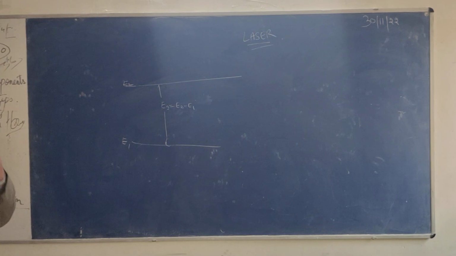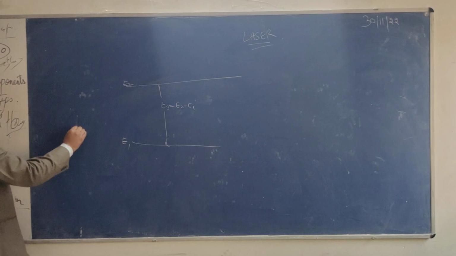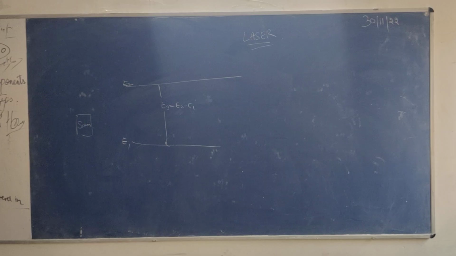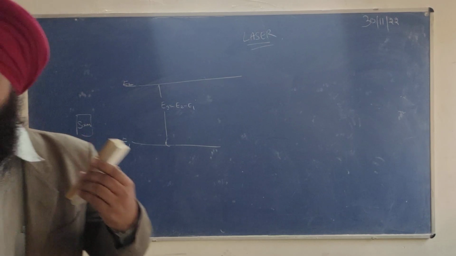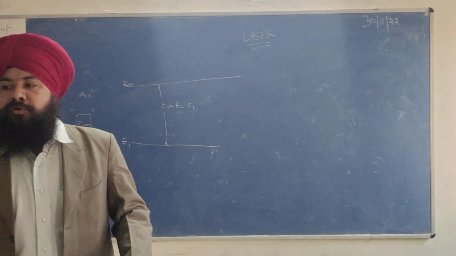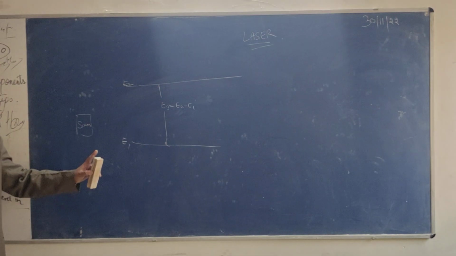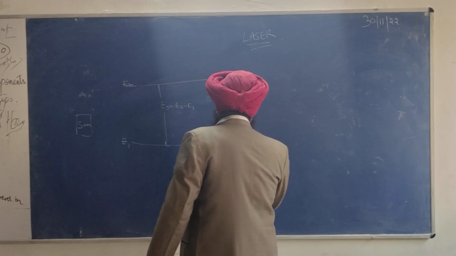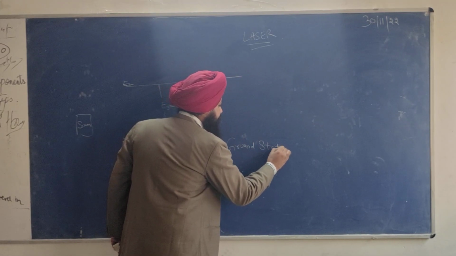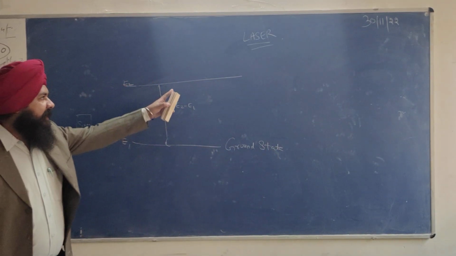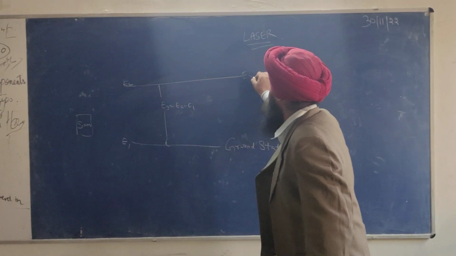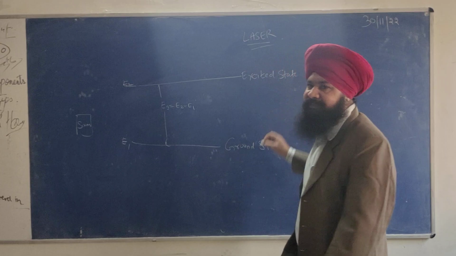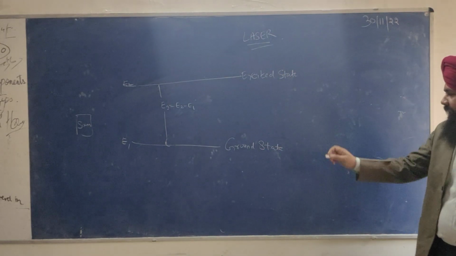From the input side, we have a source which is continuously supplying photons to the atoms in the ground state. This is called the ground state, and this is called the excited state.